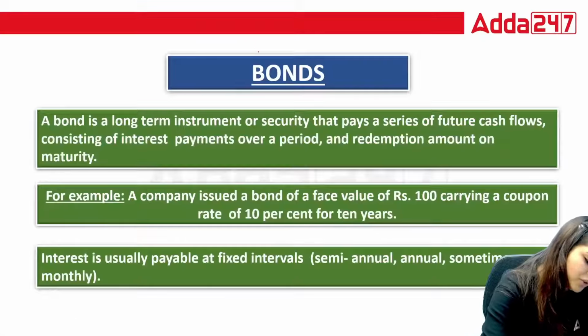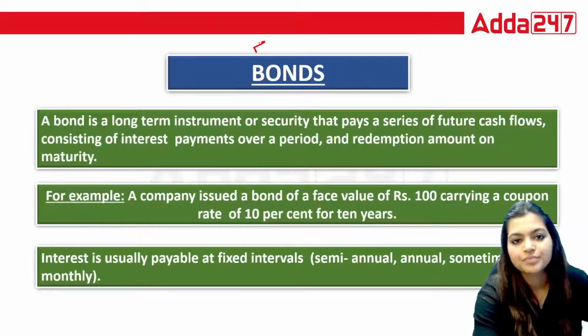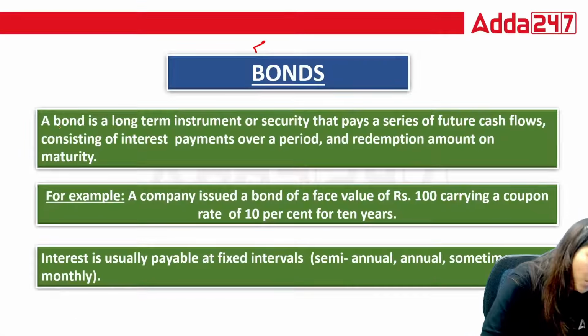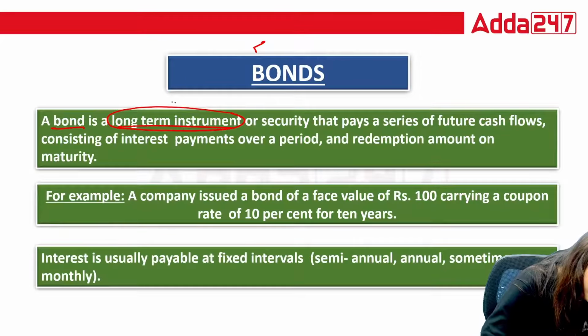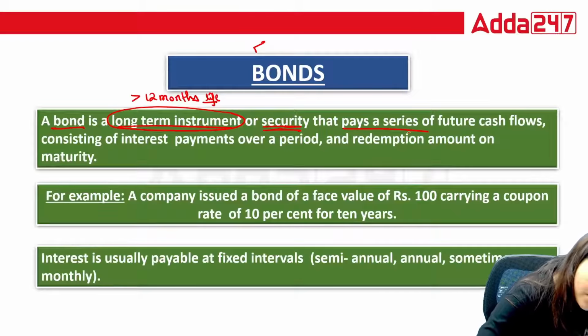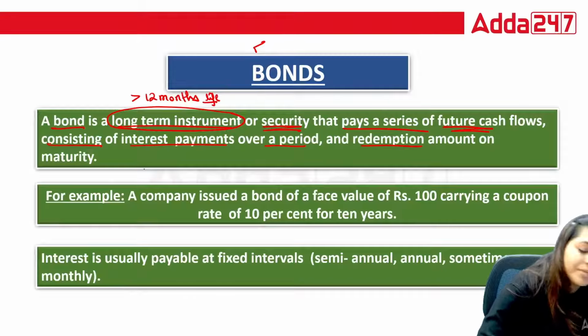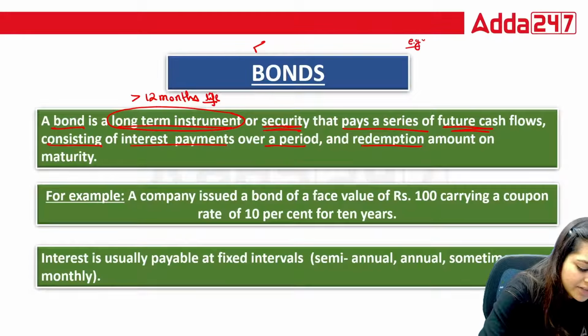Okay, coming to the next, that is bonds. A bond is a long-term instrument. Long-term instrument means the bond is going to have more than 12 months life, or security that pays a series of future cash flows consisting of interest payments over a period and redemption amount on maturity. Let's understand with one example.